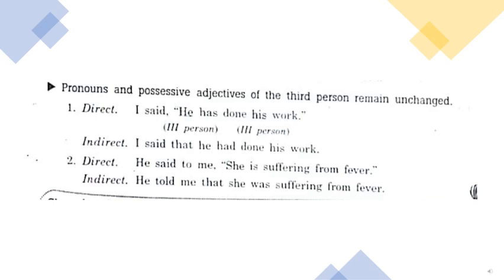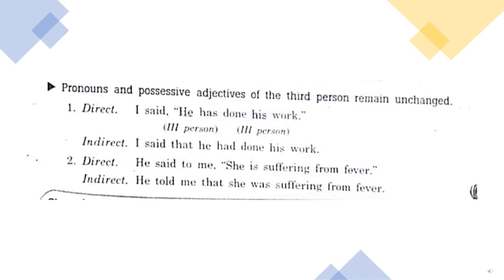Now, if in the reported speech the pronoun and the possessive adjective used are in the third person, then they remain unchanged. So let us consider a few examples. I said he has done his work.